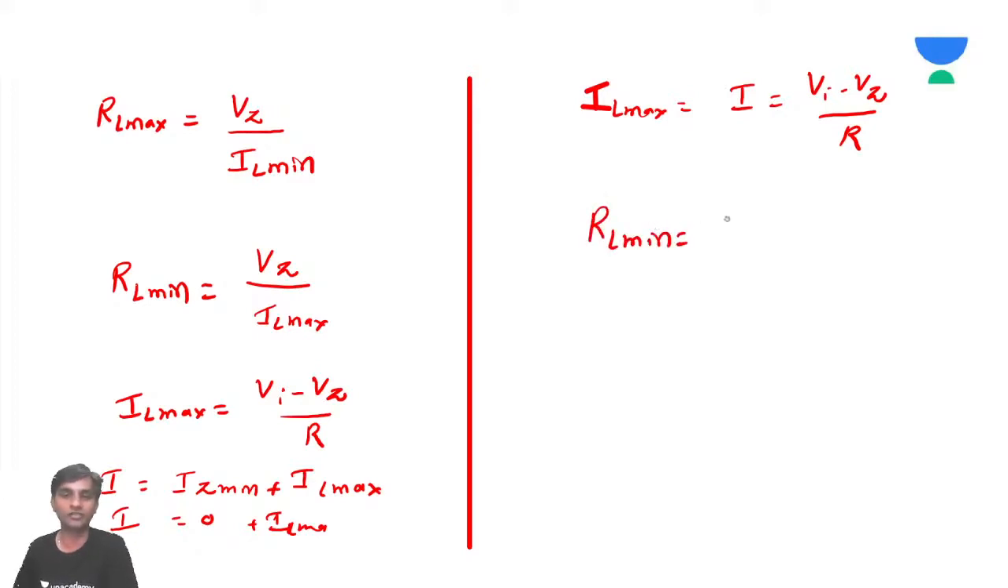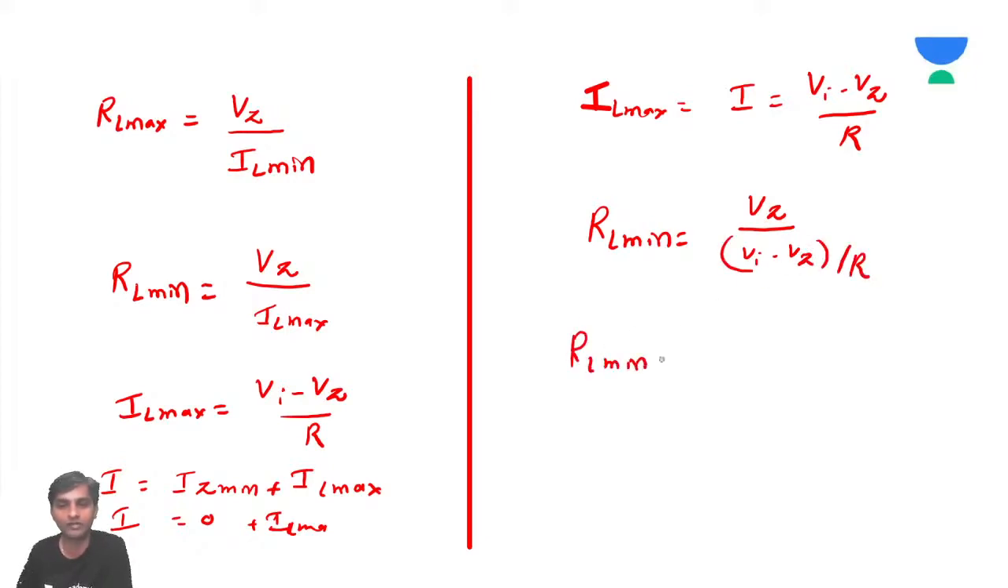Sir, don't get confused. You'll get it all once you listen to all of them. You need not worry. Okay, it's going to be Vz by (Vi minus Vz) by R. So RL minimum is equal to one. If you do one or two problems, you'll get everything clarified. So it's going to be R into Vz by (Vi minus Vz). This is another formula to be remembered.